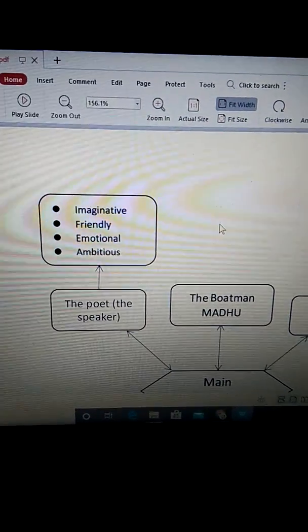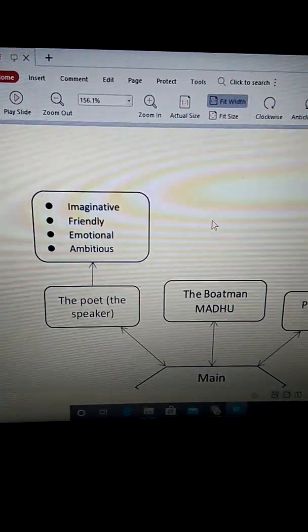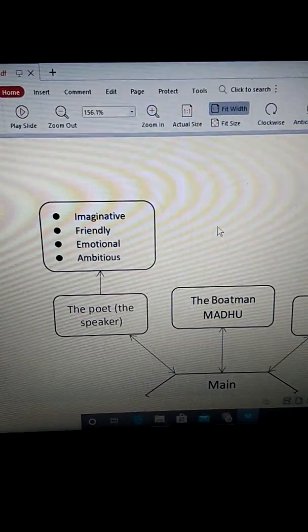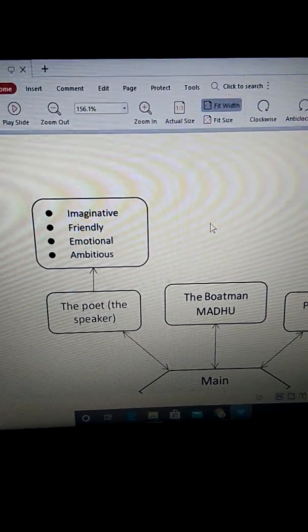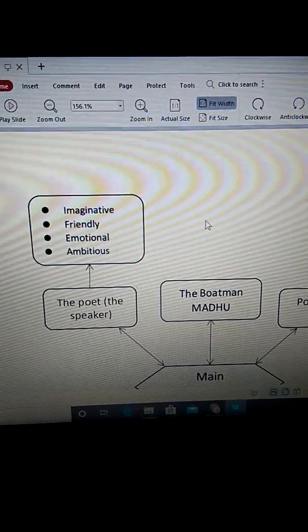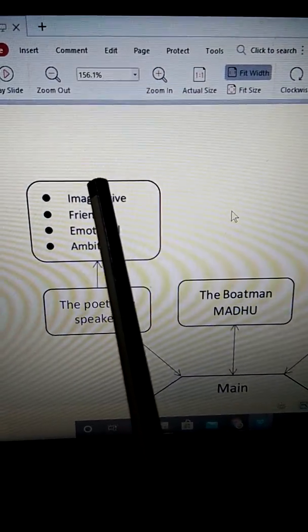He talks about fairyland, the strange kings, the desert of Tepanthar, the forge of Tirpurni, and crossing the seven seas and 13 rivers. All these are different elements of fairyland. So here we can understand that he is imaginative.